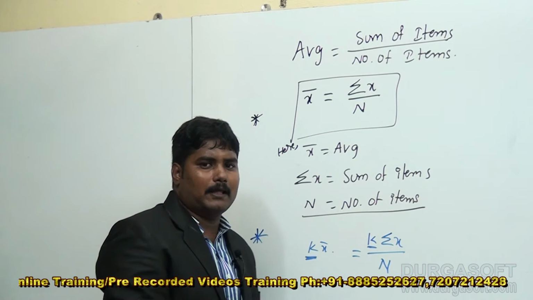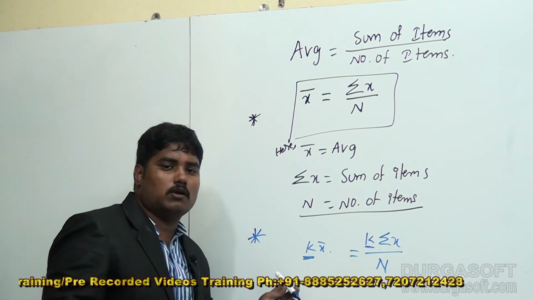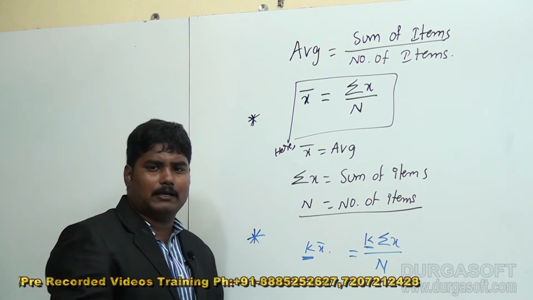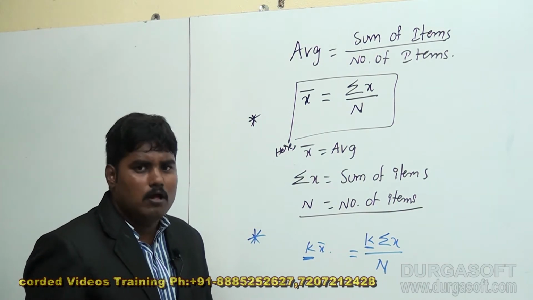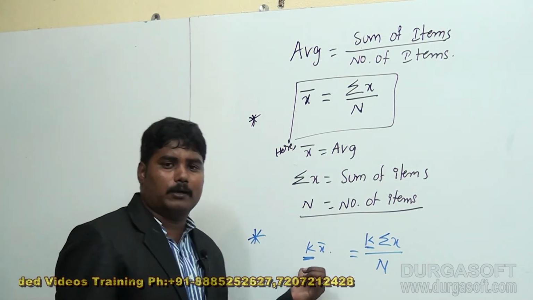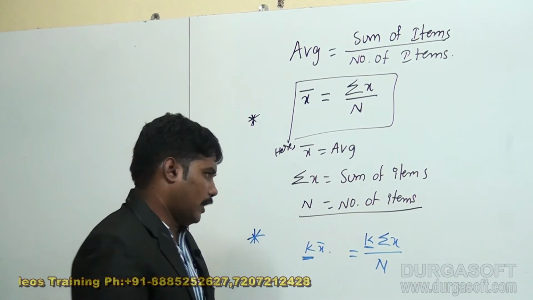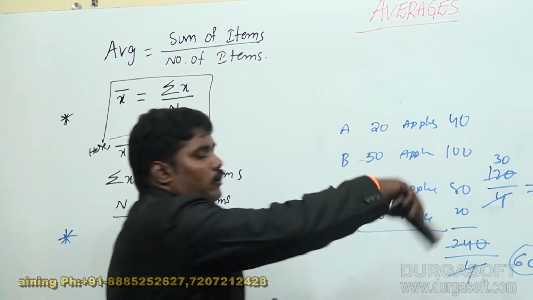That is, any constant multiplied to each term of the sum of items: when you multiply each term with a fixed constant, the average is also multiplied with the same constant. That means if each item in an average is multiplied with 5, then the average is also directly multiplied with 5 to get the right average. Sometimes I will give another example, another model. Am I clear in this model?